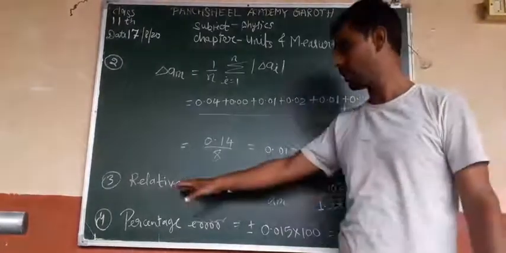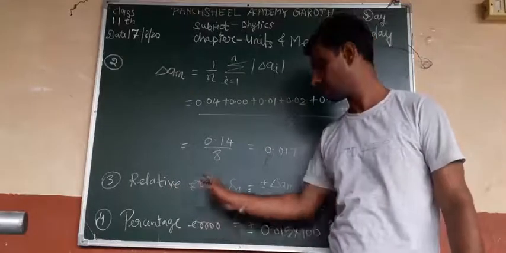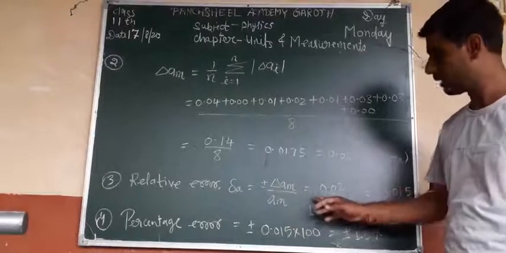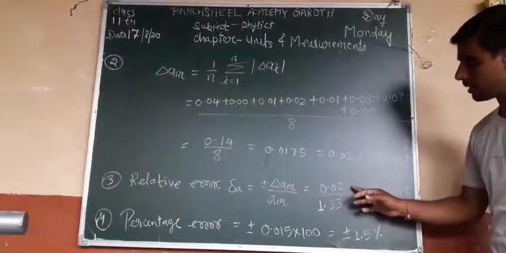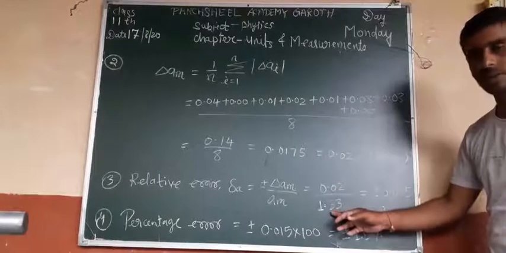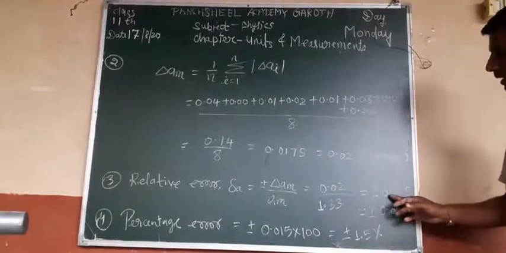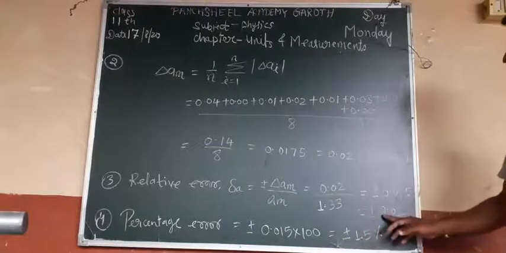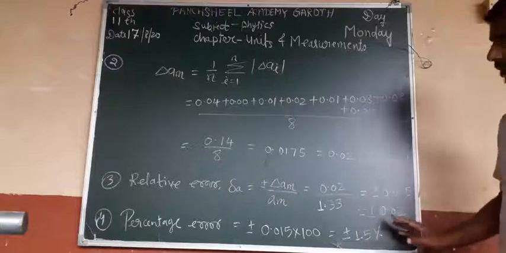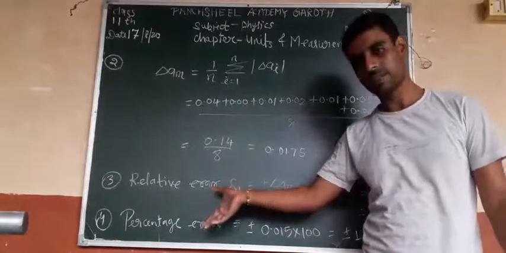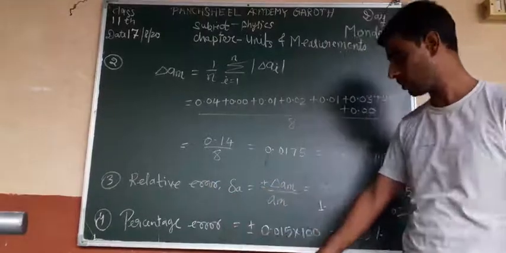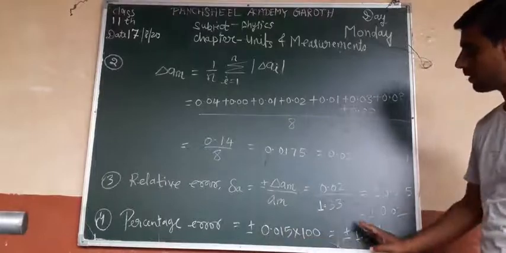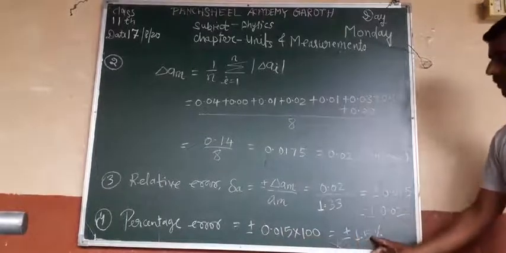Now third, relative error. Relative error is what? Delta a equal to mean absolute error upon mean value. Okay, so what is the mean absolute error? This is the 0.02, and what is A mean? 1.33. So we will get 0.015 or plus minus 0.02. Okay, now we express this error in percentage, then we will get the percentage error. Okay, so this is the value 0.015 into 100, then we will get plus minus 1.5 percentage.